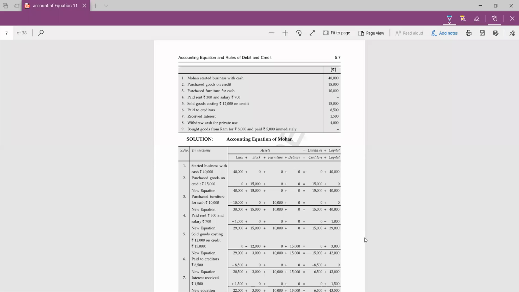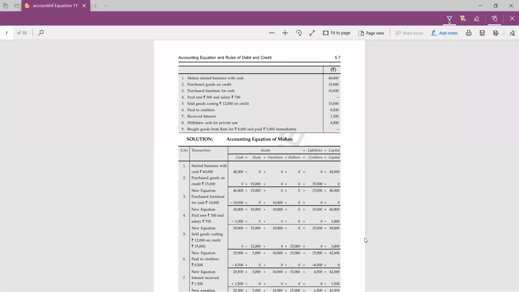Then withdrew cash for private use. What do you mean by private use? That is drawing. Very good. Yes, students, it's drawing. So which two accounts will be involved in drawing? Yes, Samay, very good. Cash and capital. So we have both the accounts.